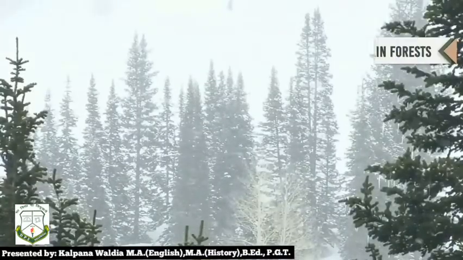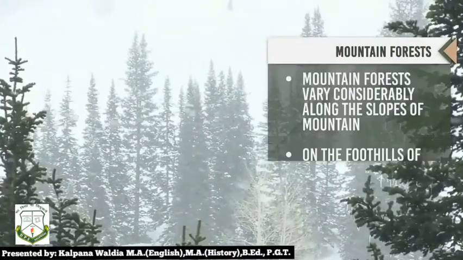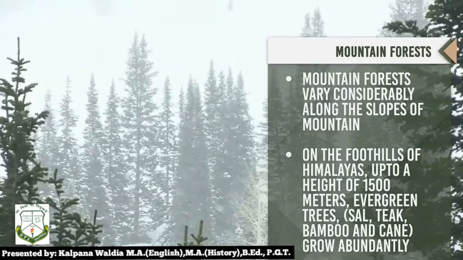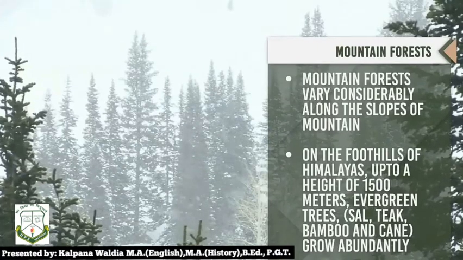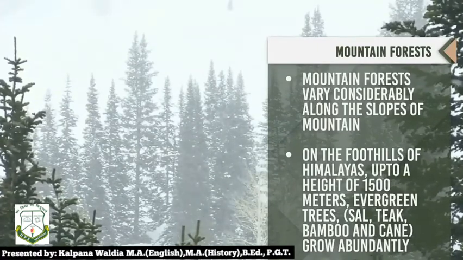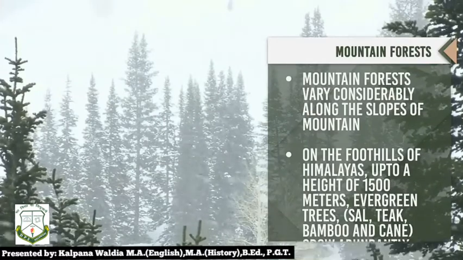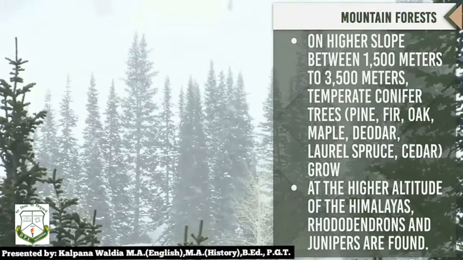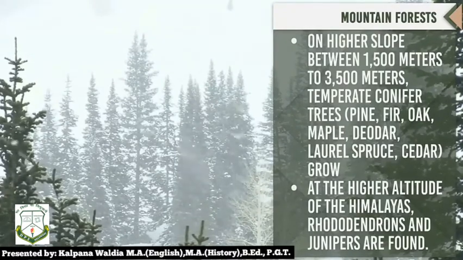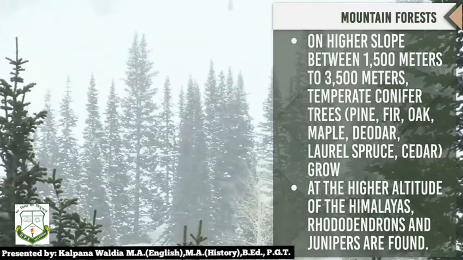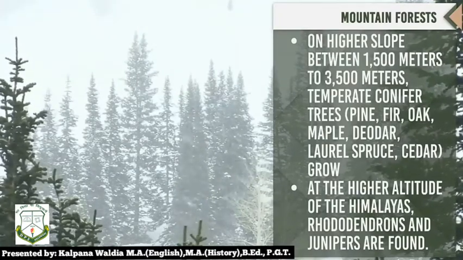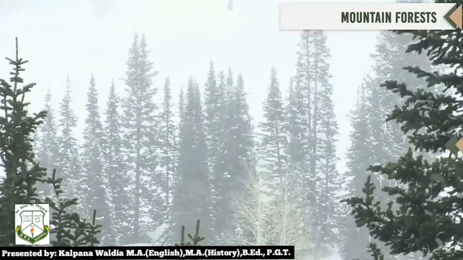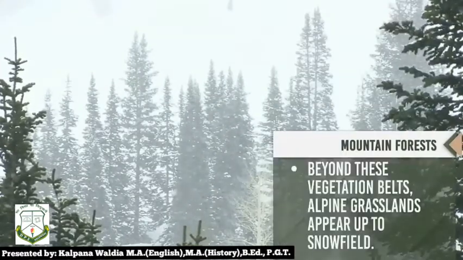Next comes mountain forest. These forests varies considerably along with the slope of mountains. On the foothills of Himalaya up to the height of 1500 meters, evergreen trees like sal, teak, bamboo and cane grow abundantly. On the higher slope between 1500 meter to 3500 meters, temperate conifer trees like pine, fir, oak, maple, deodar, laurel, spruce, kedar grow. Beyond these vegetation belts, alpine grassland appears up to snowfield.